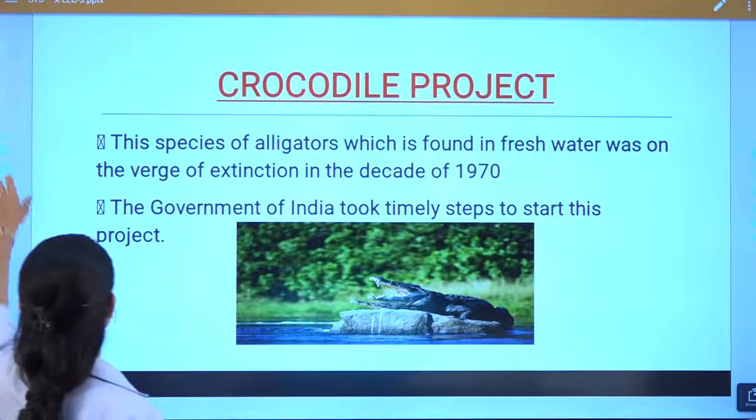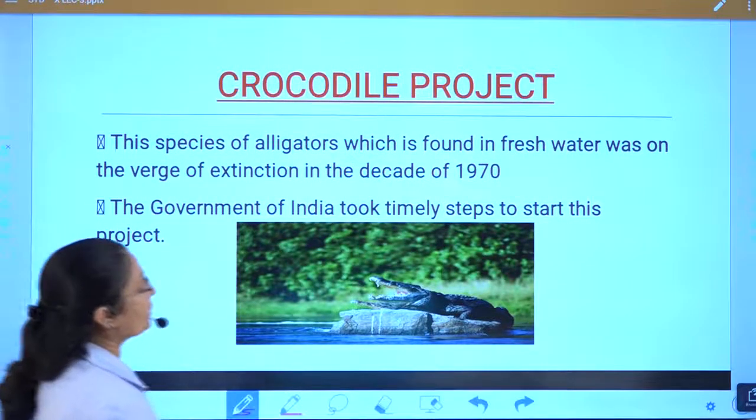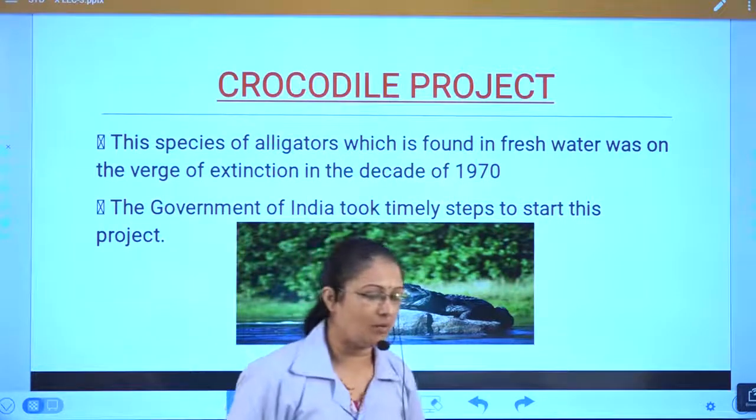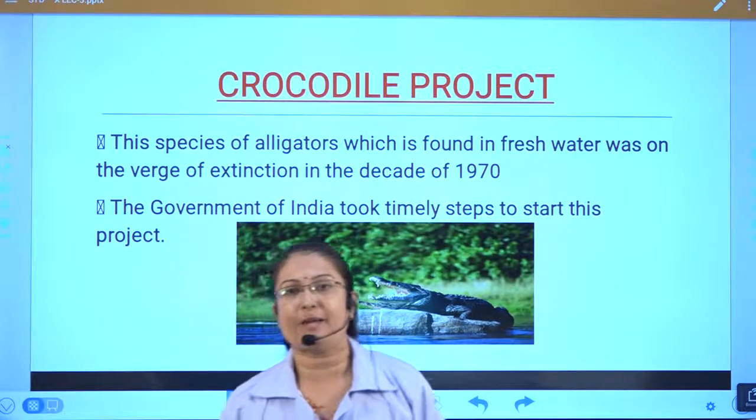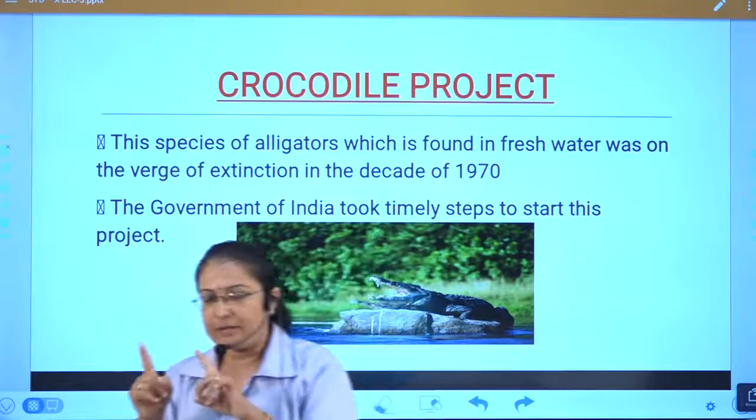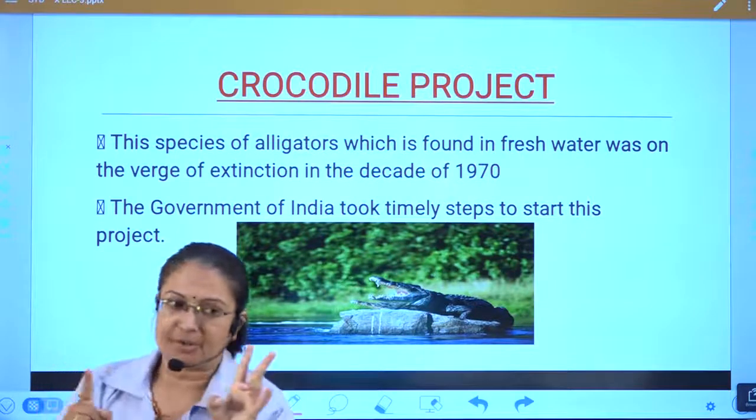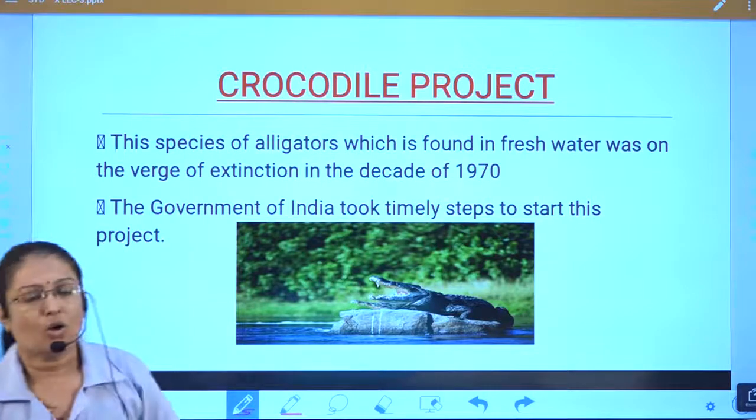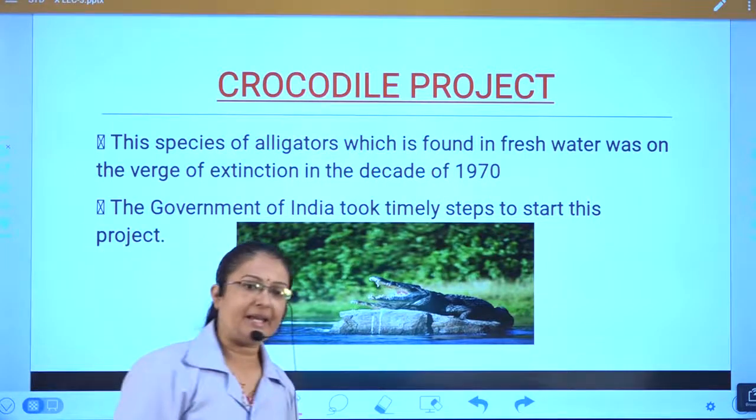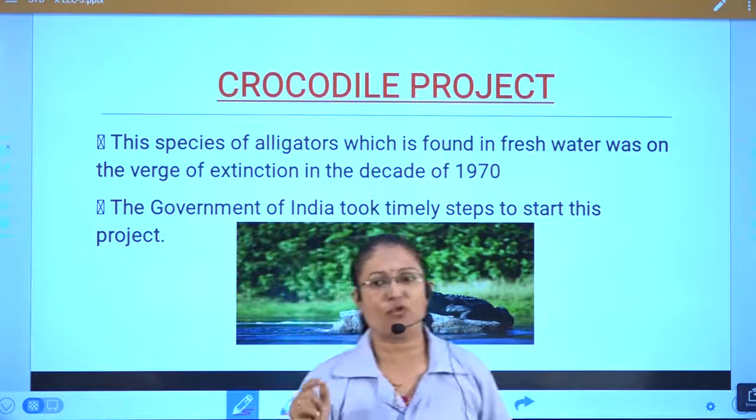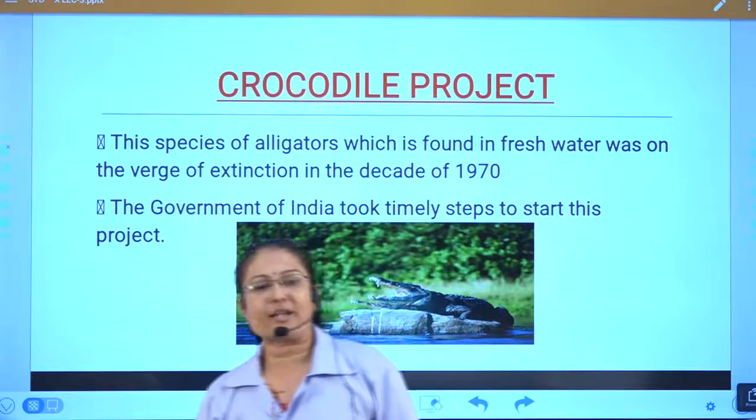Now another important project, the crocodile project. Again, another point we will keep in mind: the difference between crocodile and alligator. So this species of alligator which is found in fresh water was on the verge of extinction in the